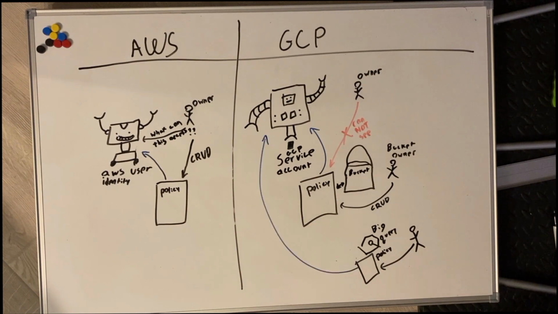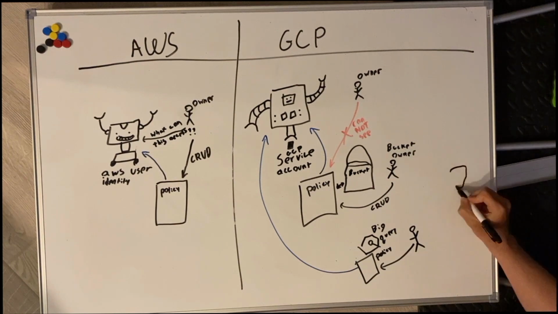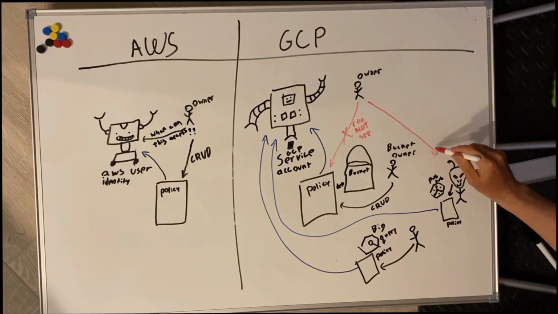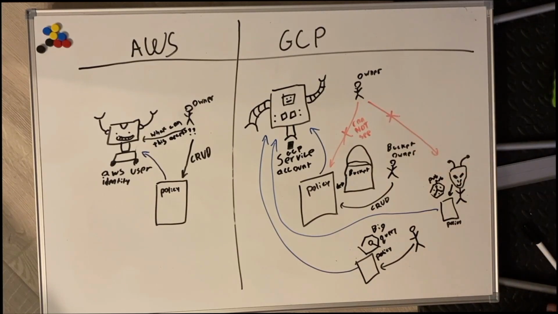One thing you might be wondering is, before when I mentioned that the owner of the service account can't fully answer the question, what does the service account have access to? You might be thinking, well, if you own an organization, can't you just get the IAM policies of all the resources in the organization? Well, someone outside your organization can still grant your service account access to their resources. So when I said before, you can't actually answer the question, what does your service account have access to? It's true. You cannot get the answer to the question because people outside your organization can also grant access to their resources. We'll come back to that later and explain what an organization is and how it's structured. But for now, I figured I'd just mention that in case you were wondering.